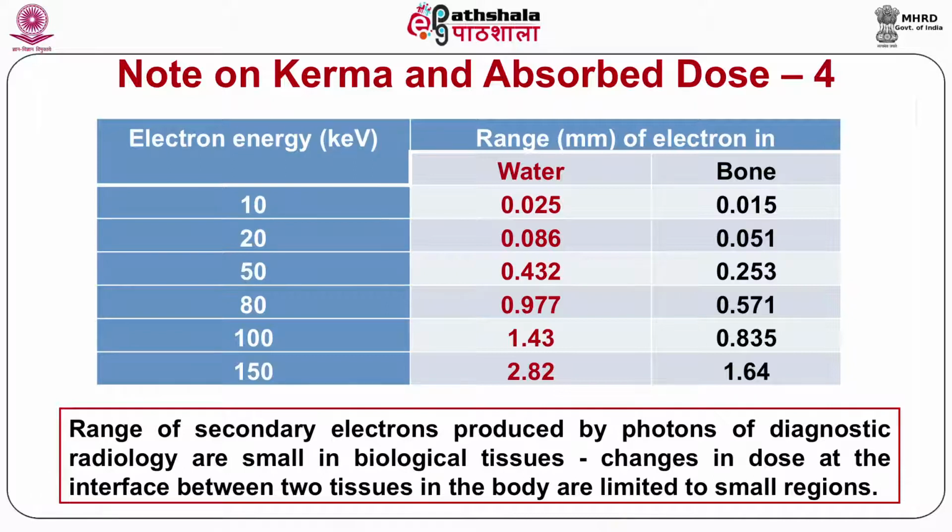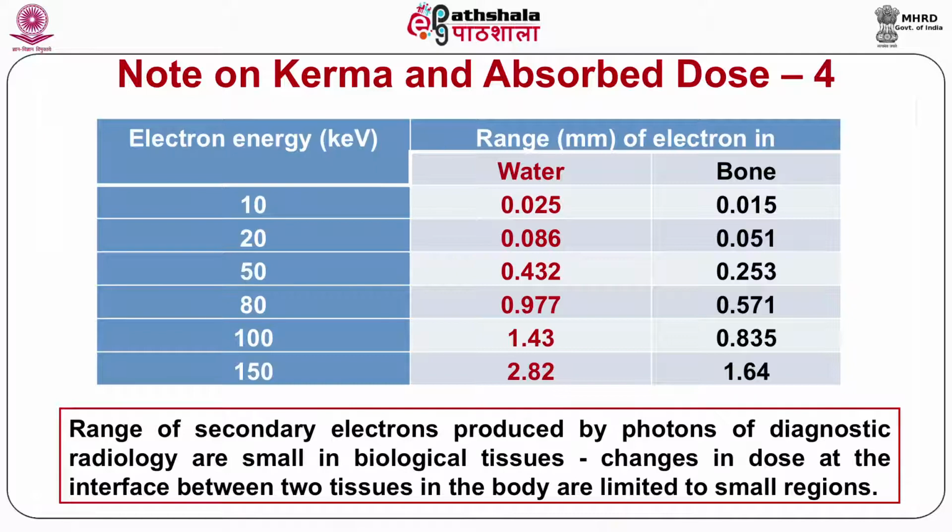So here we can see that when the energy of the electron is 10 keV, its range in water is 0.025 mm and in bone is 0.015 mm. Similarly, when we go up to 50 keV, the range increases to 0.43 millimeter in water and 0.253 in bone.